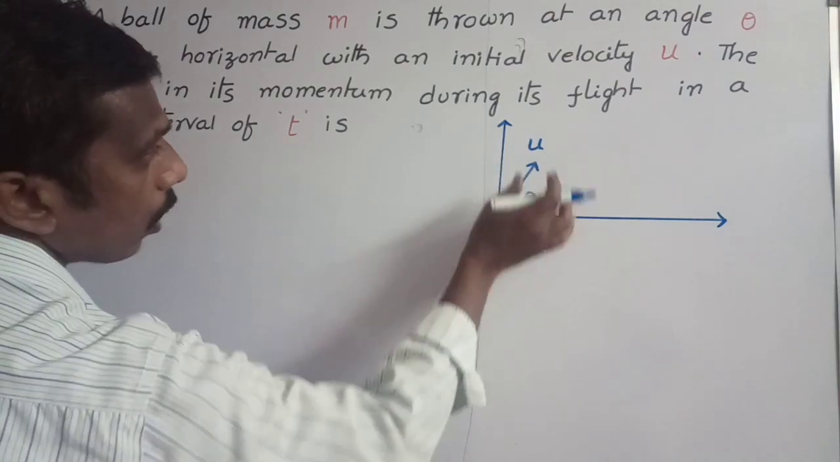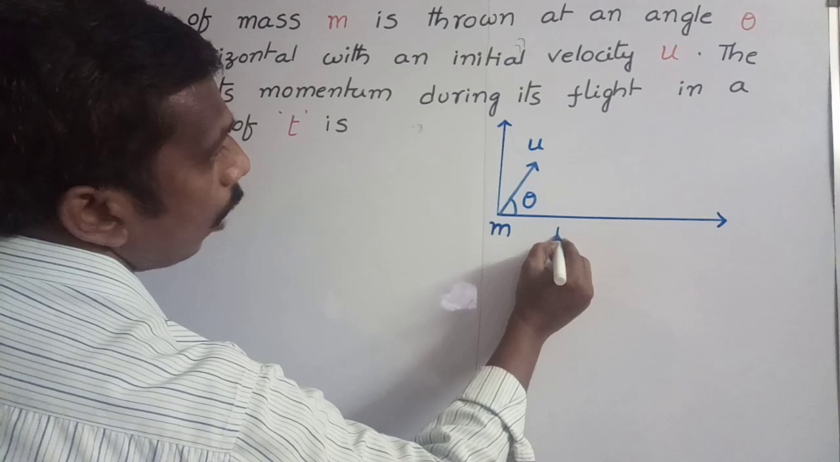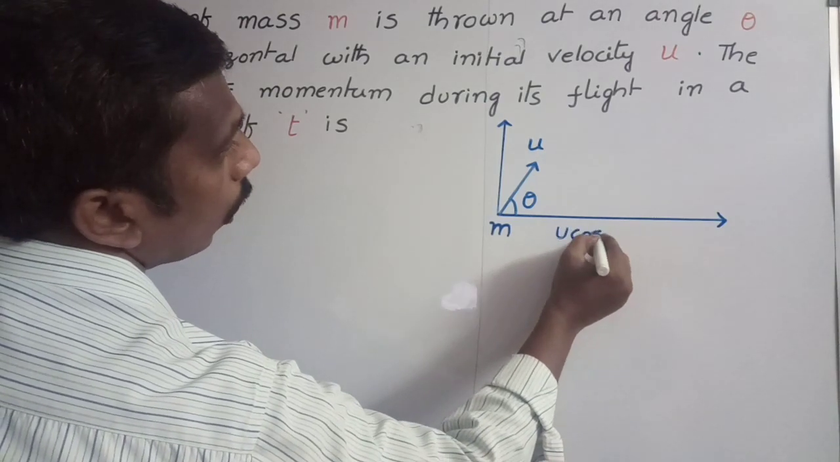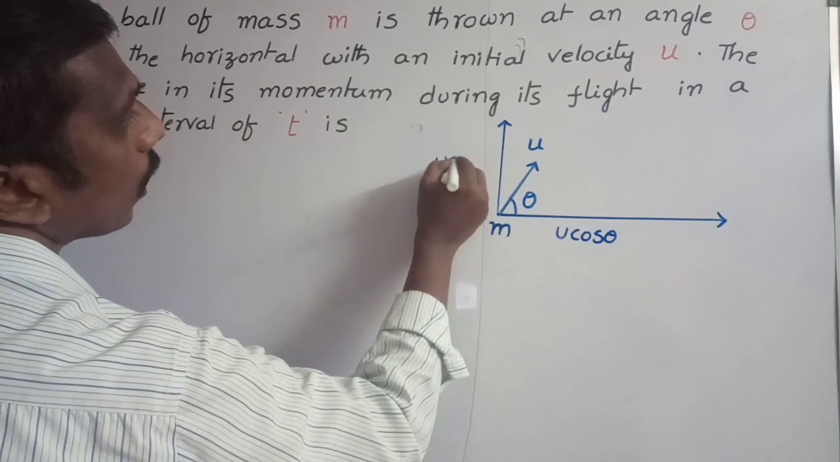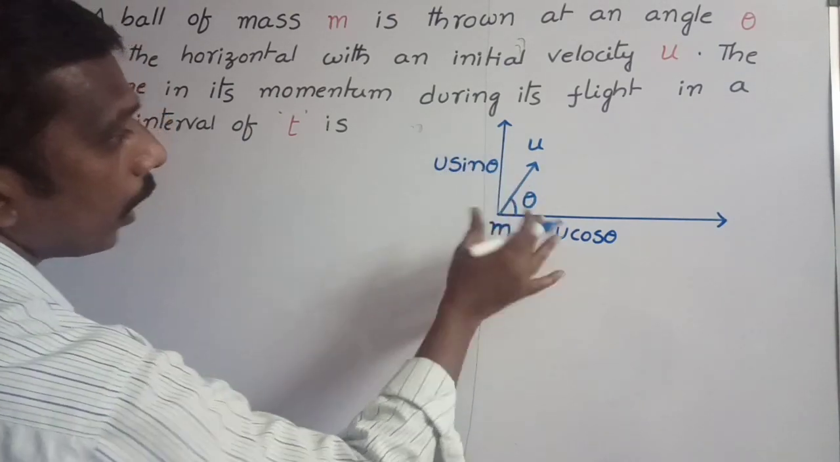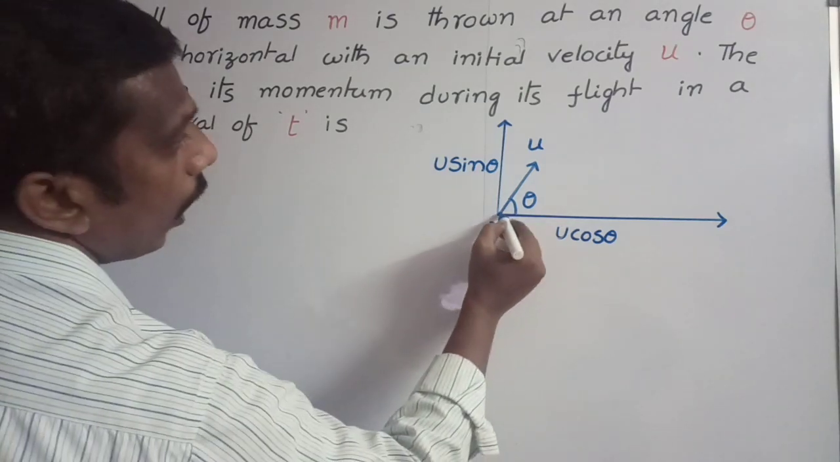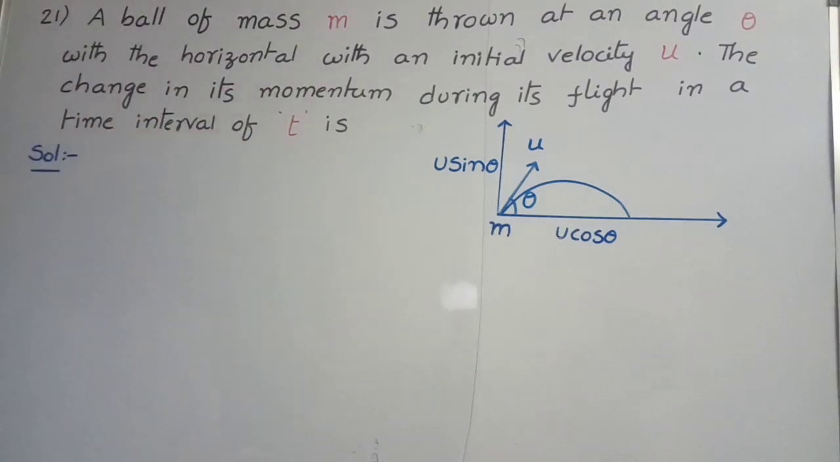If you resolve this velocity into two components, the component along the horizontal direction is u cos theta, and the component of velocity along the vertical direction is u sin theta. That's why the body simultaneously travels in two directions, and its path comes like a parabolic path. Here what we have to calculate is the change in momentum.